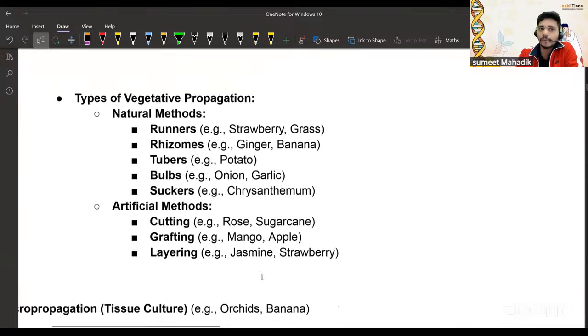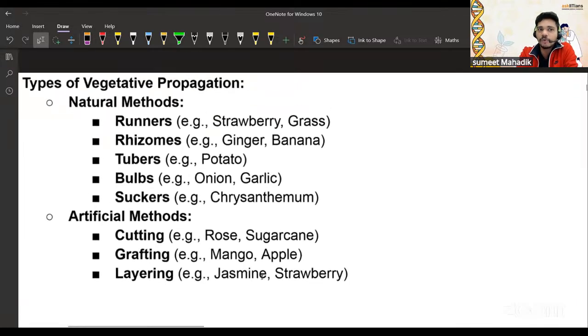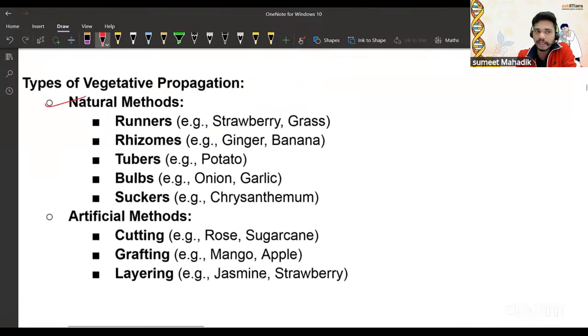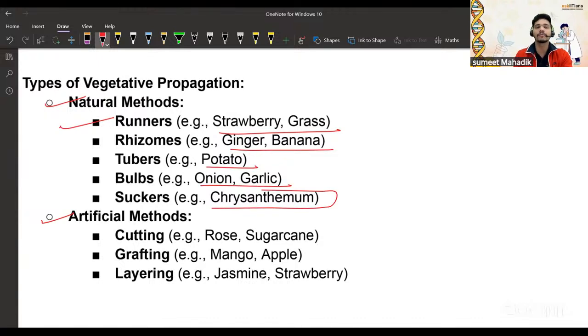So what are the types of vegetative propagation? First is the natural method, and next is the artificial method. When you talk about the natural method, we know that runners are there. Strawberry and grass have runners. Rhizomes: ginger and banana. Then tubers: potato. Bulbs: onion and garlic. Suckers: chrysanthemum is an example of the natural method.